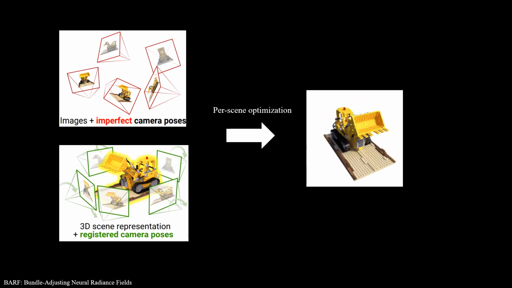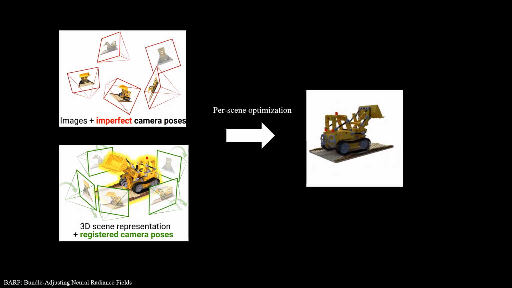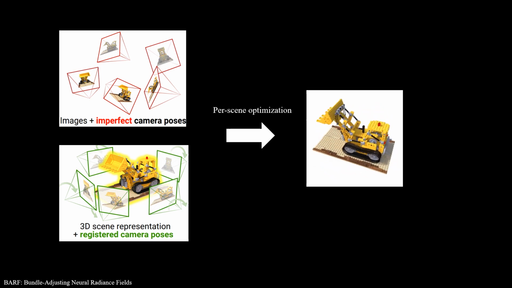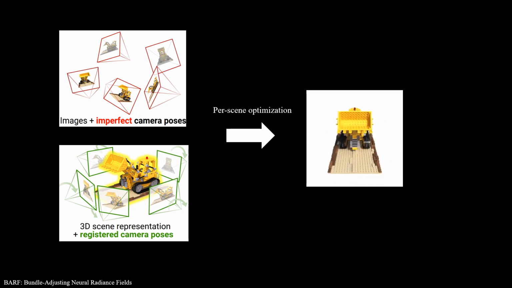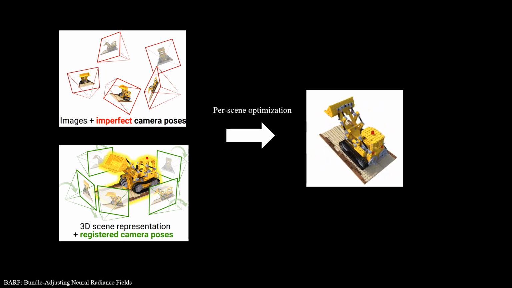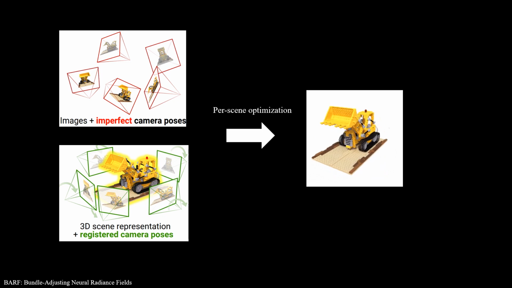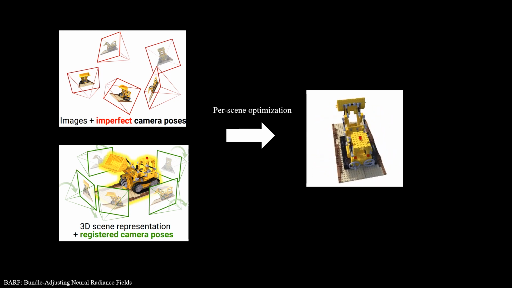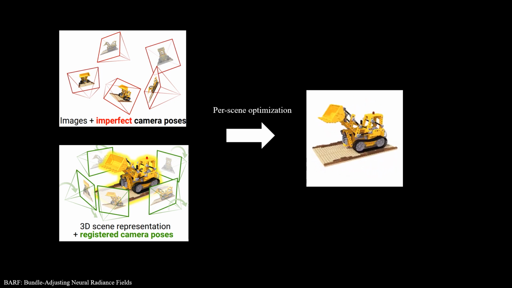Numerous efforts have been exerted to diminish the necessity for calibrated camera poses before generating novel views. For example, BARF assumes the multi-view images are calibrated with noisy poses. The neural radiance field and poses are jointly optimized in training. However, BARF requires per-scene optimization, which is time-consuming.